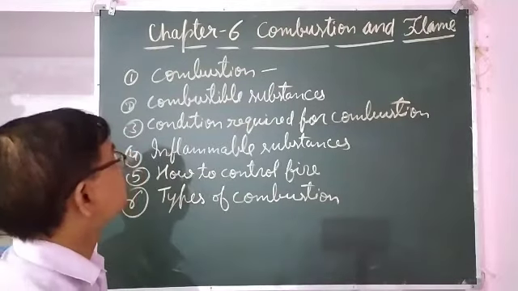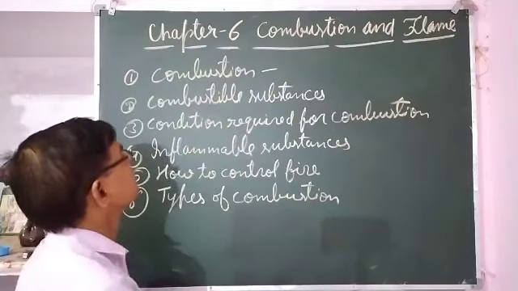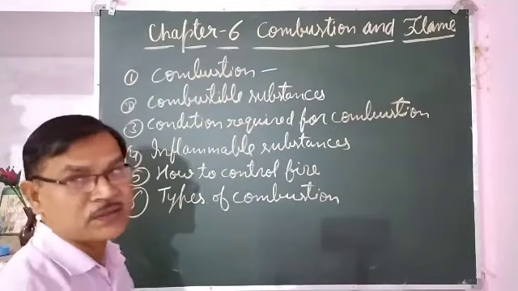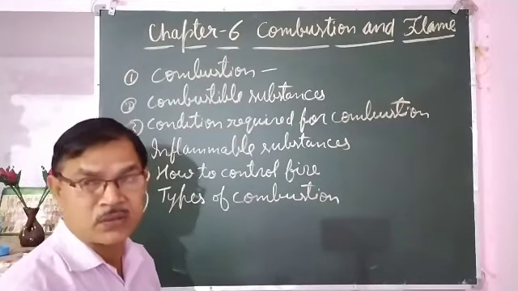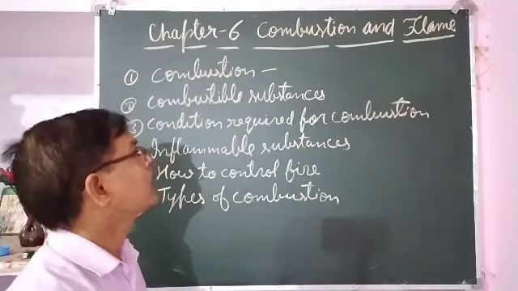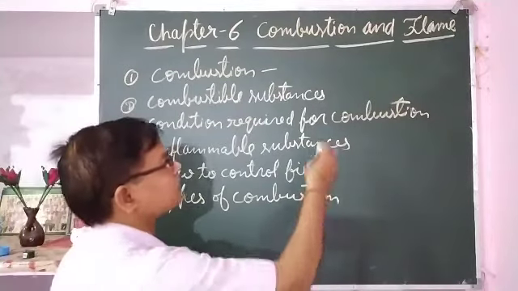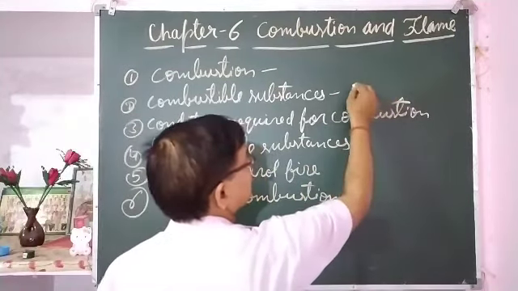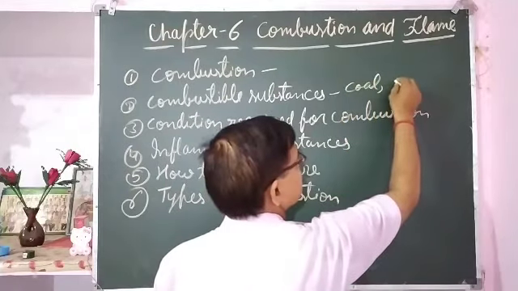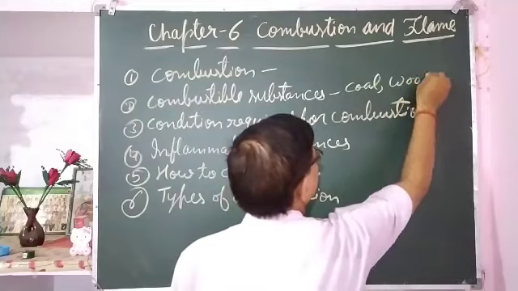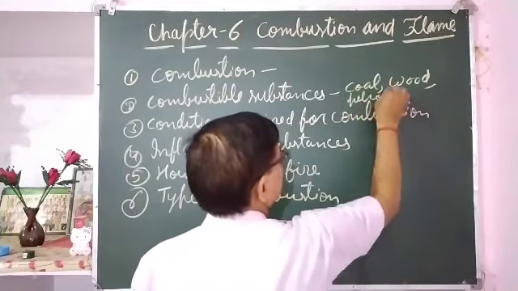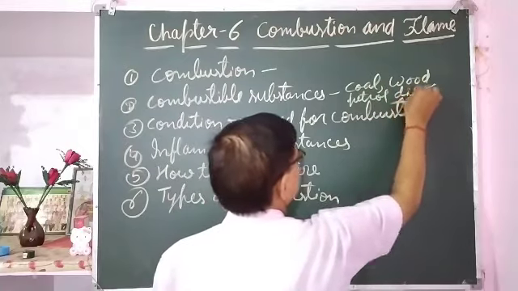The second term is combustible substance. Whatever substance undergoes combustion, means whatever substance burns, is called a combustible substance, such as fuels like coal, wood, petrol, diesel.